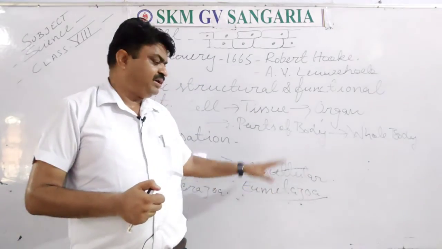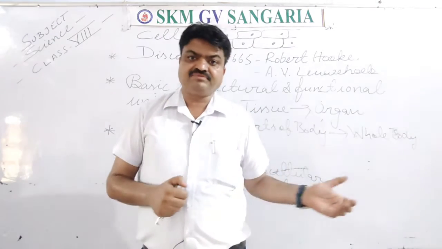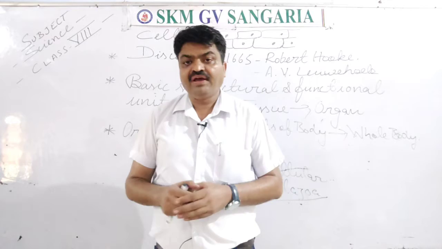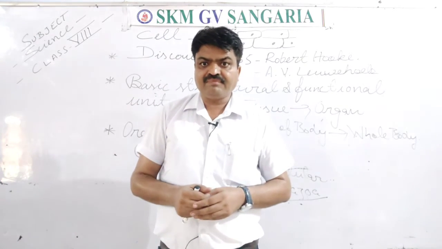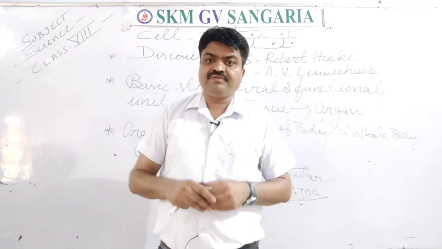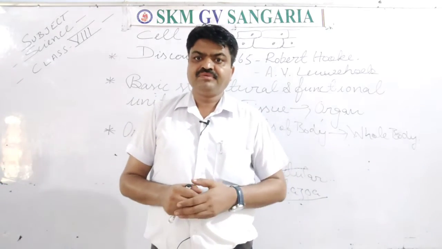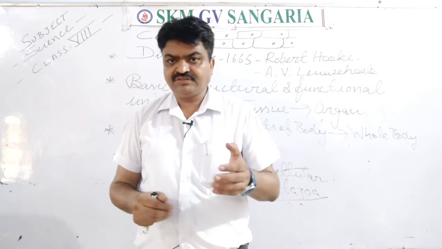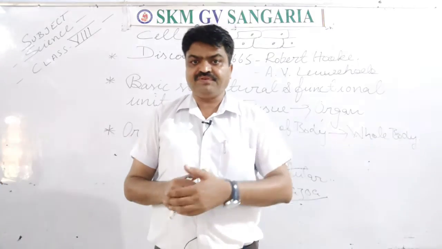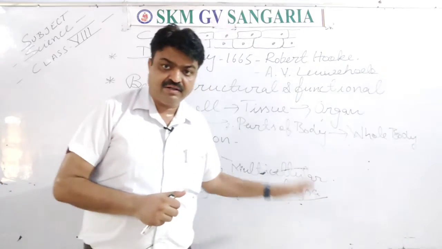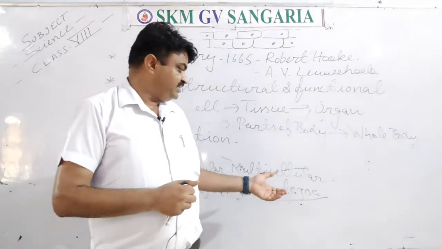But these eumetozoa, or multicellular organisms, have more than one cell, and their organization is again divided into different types, like cell specific, tissue specific, organ specific, and body specific. So all the higher organisms like plants and animals come in which category, student?